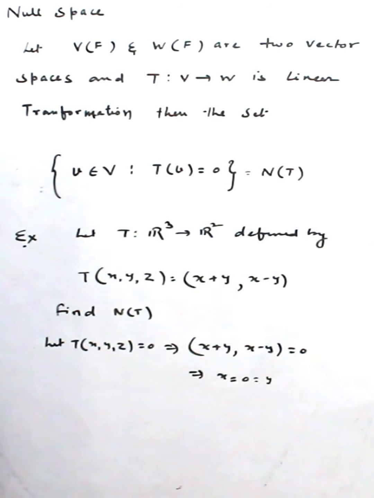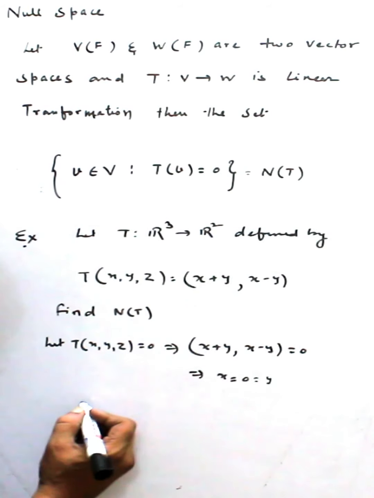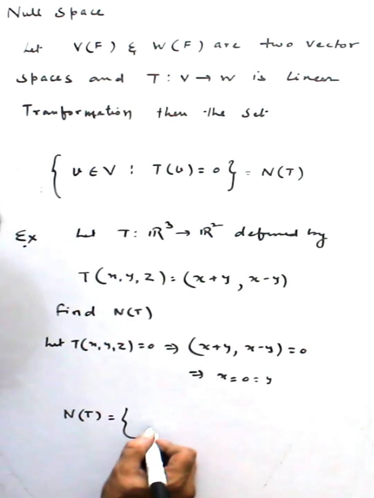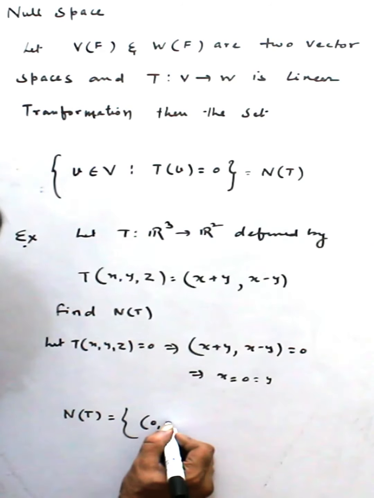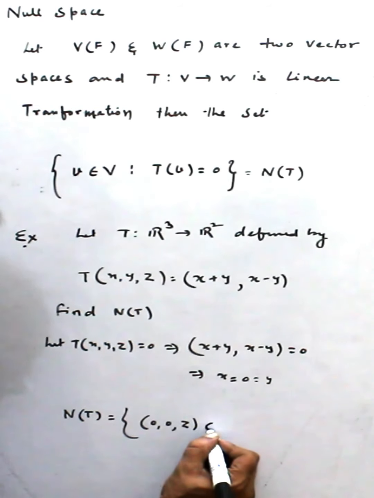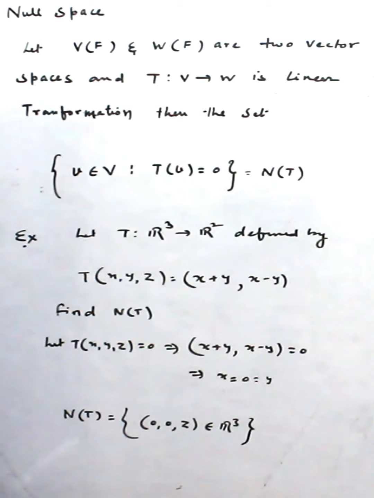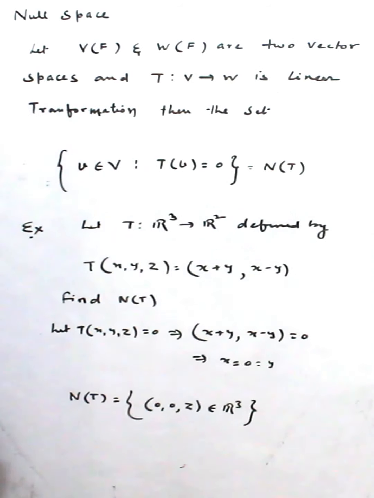Then N(T) contains the vectors of R cube, that means all vectors of this type.